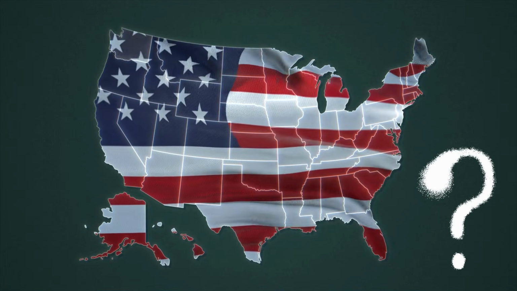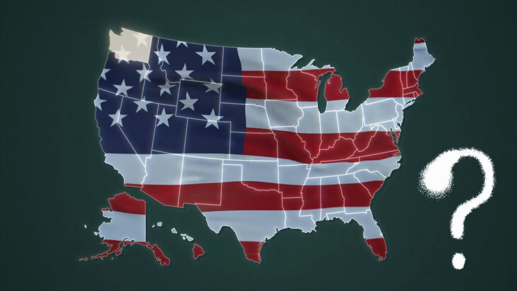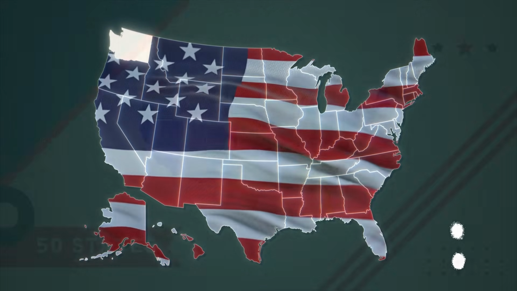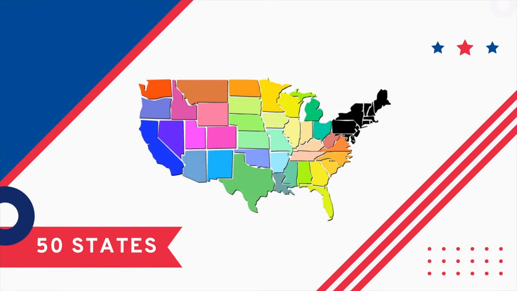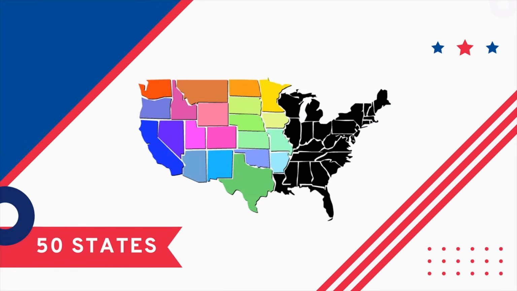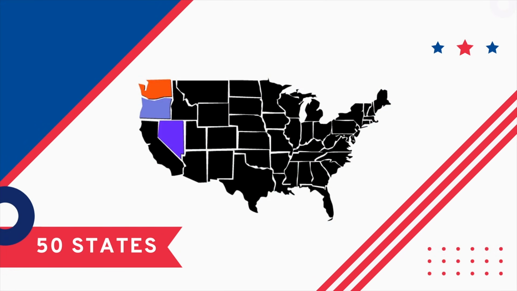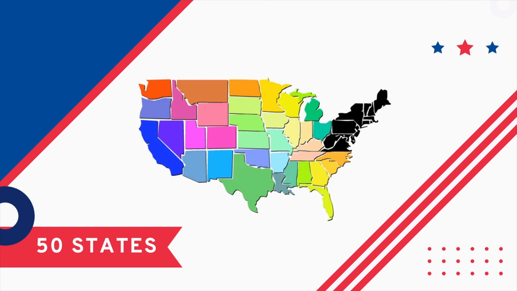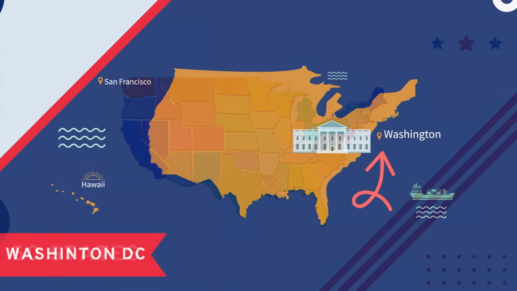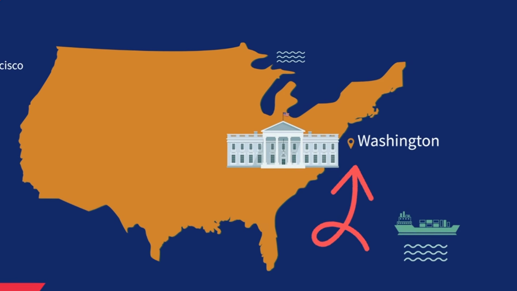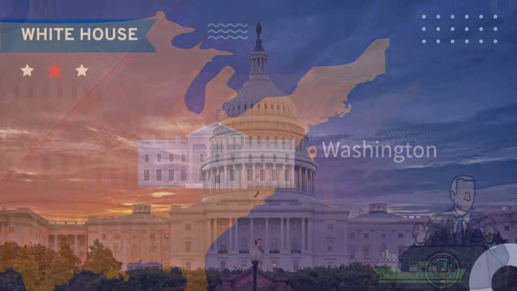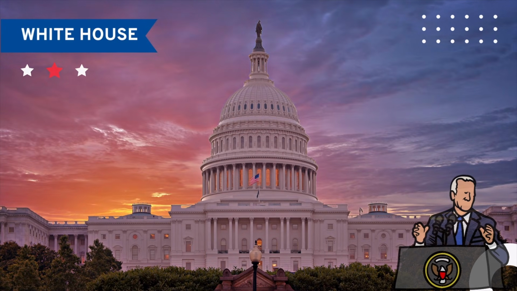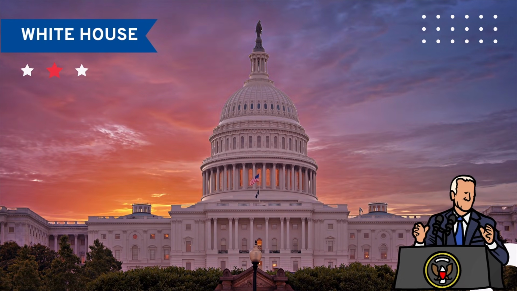And do you know how many states the US has? The US has 50 states. The 49 states, including Alaska, are located on the continent of North America, and Hawaii is located in the Pacific Ocean. The capital of the US is Washington, D.C., and it is where the president lives. The President's house is called the White House.